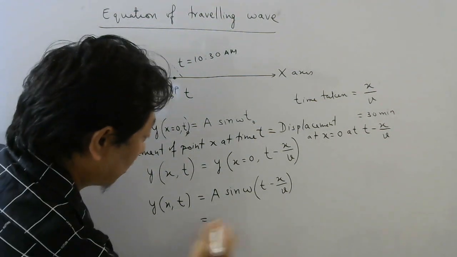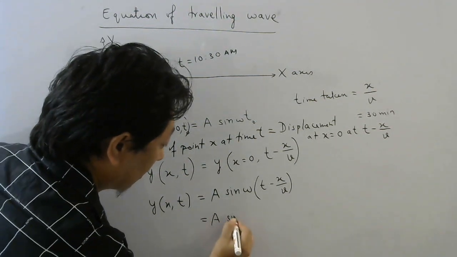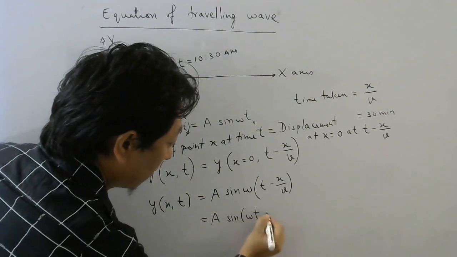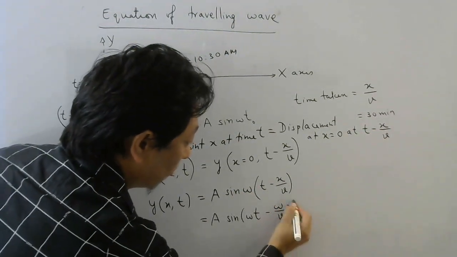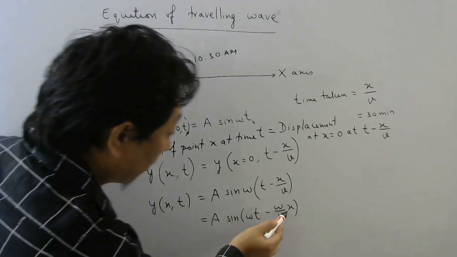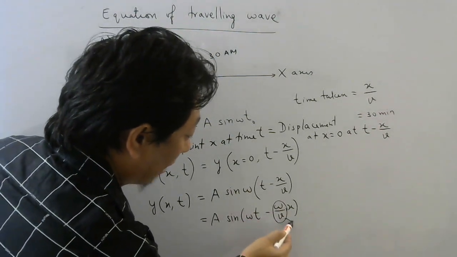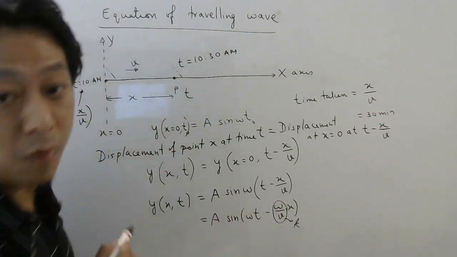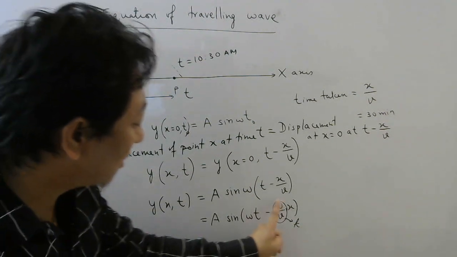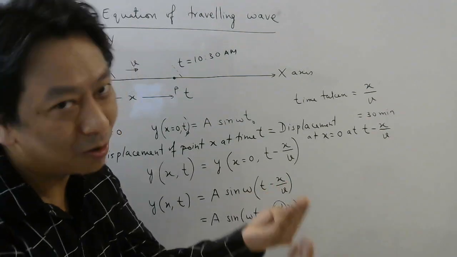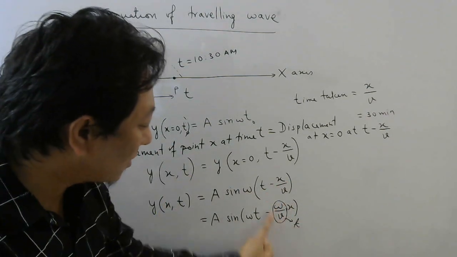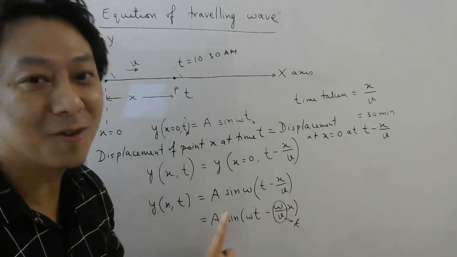Then you can open this bracket: a sine omega t minus, put this omega inside, omega by v into x. And this ratio, we write it as k. What is this k? We will discuss later, but just write this ratio as k. If you want to keep it like this, also no problem. But if you write it like k, the equation looks nice.